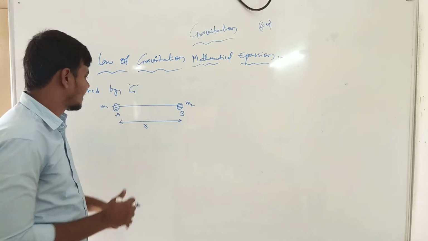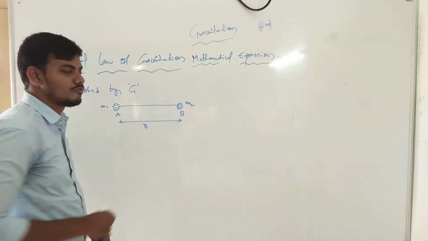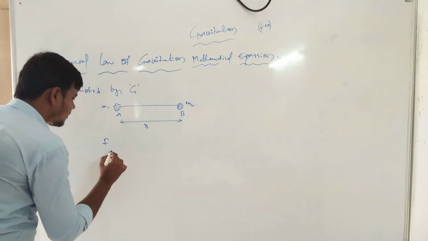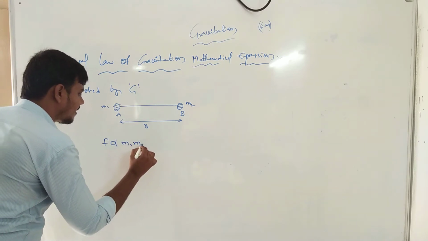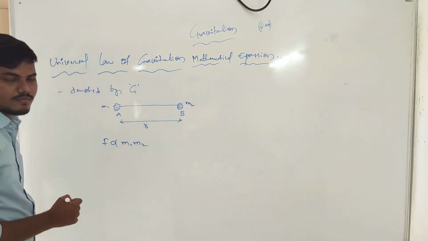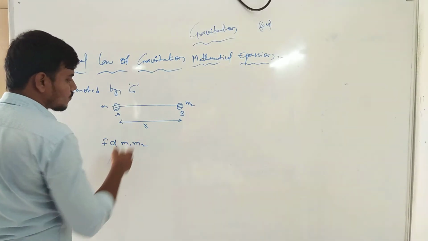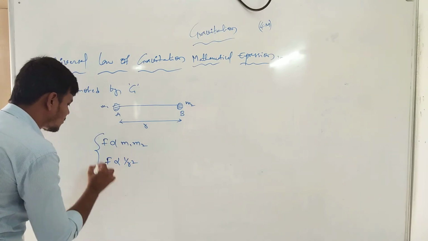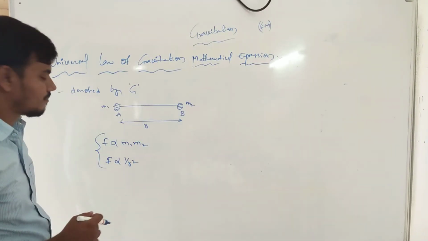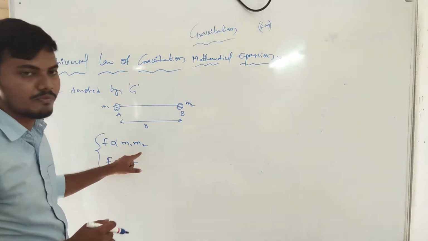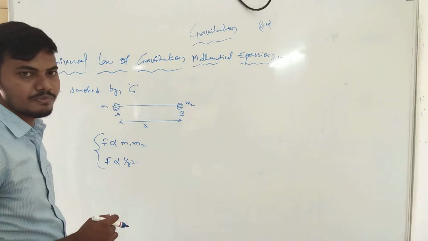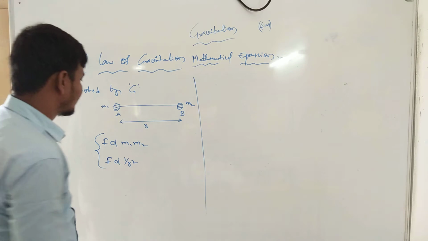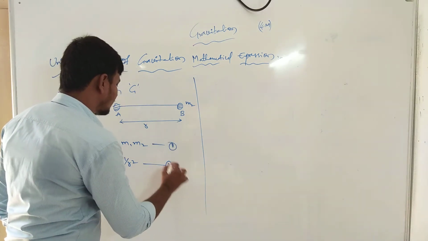Now the second point. The force is always directly proportional to their masses, two different masses, first mass m1 and second mass m2. The force is directly proportional to m1 and m2. And inversely proportional to the square of the distance. F is inversely proportional to r square. These two fundamentals are in our statement. Now we take these as equation 1 and equation 2.